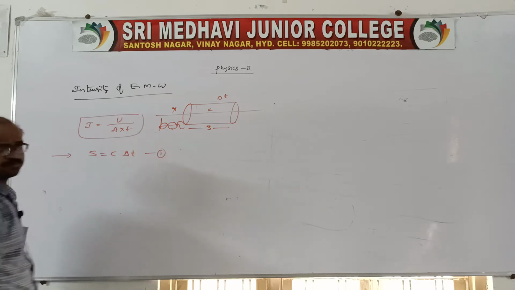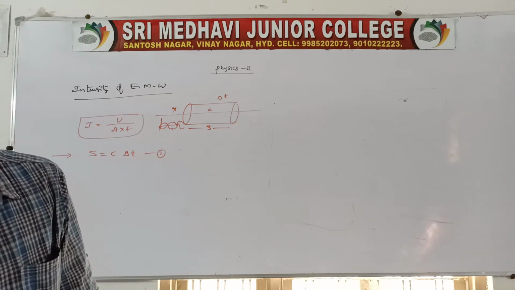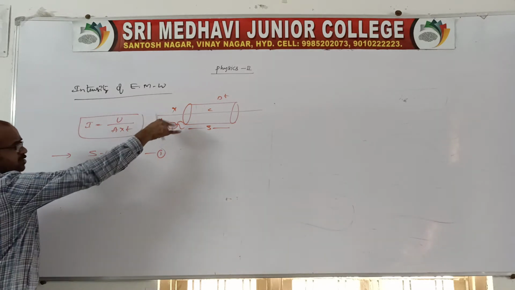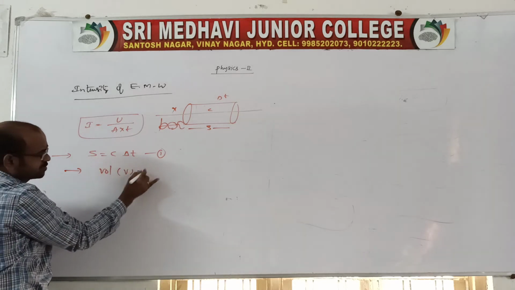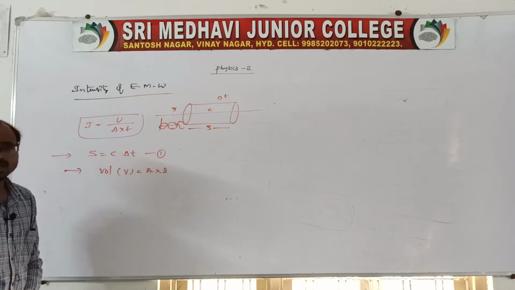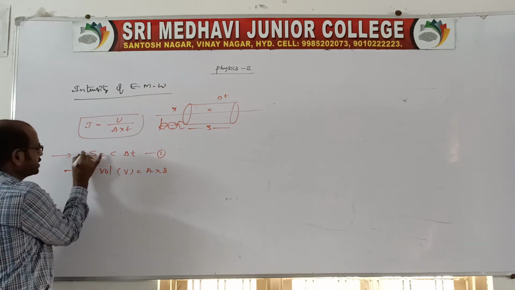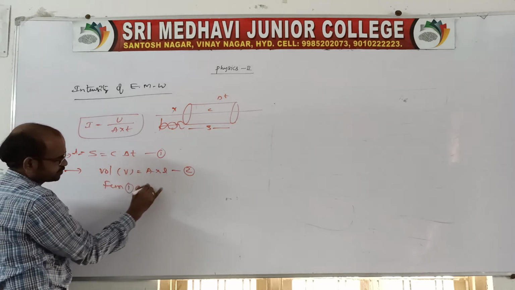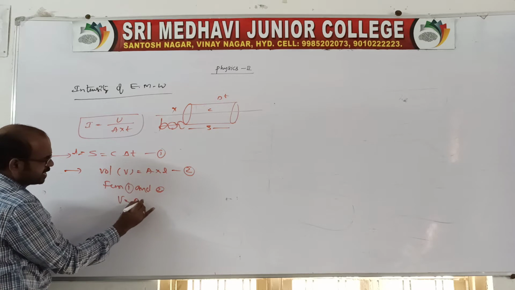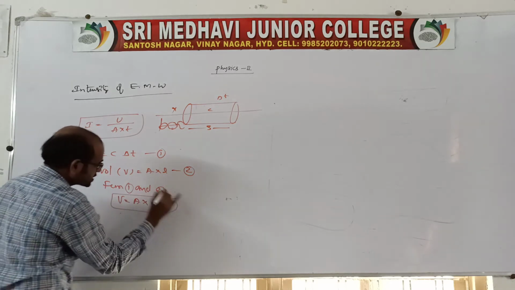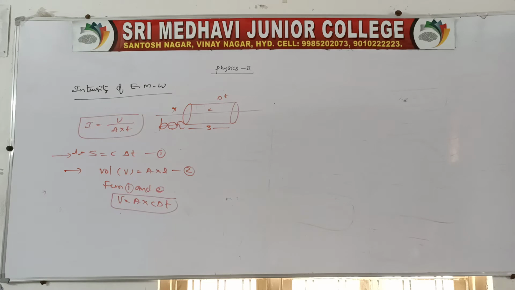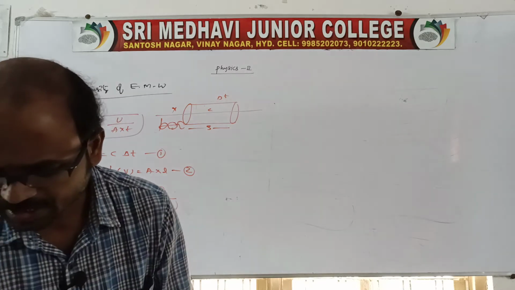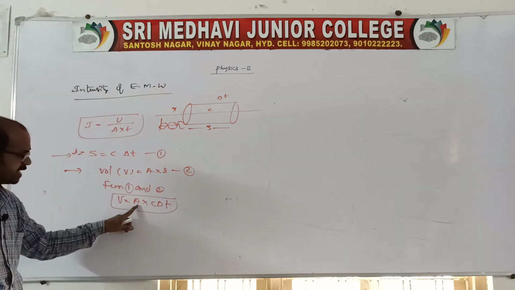It is equation 1. Because the electromagnetic wave is travelling through a distance, the energy is propagating through a volume. V is equal to A into L, that is, the area into length. Here the length is the distance, so that is equation 2. From 1 and 2, the volume is equal to A into c into delta t. This is the volume through which the electromagnetic wave is propagating.